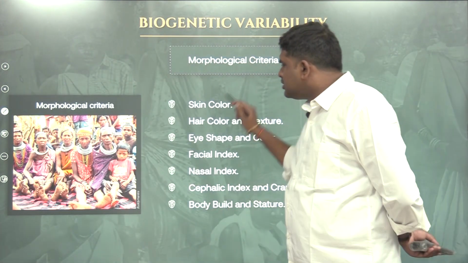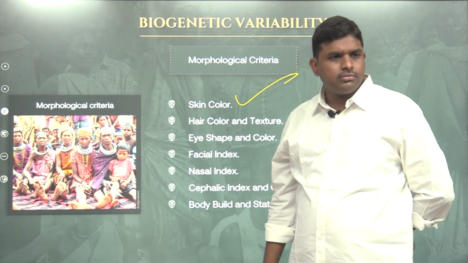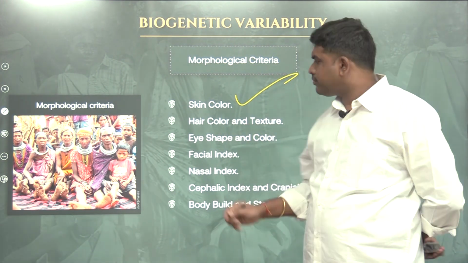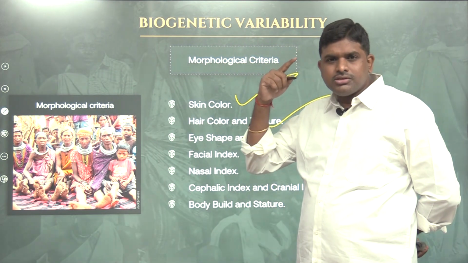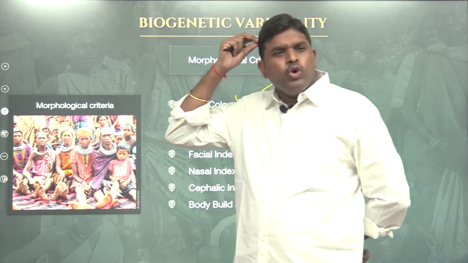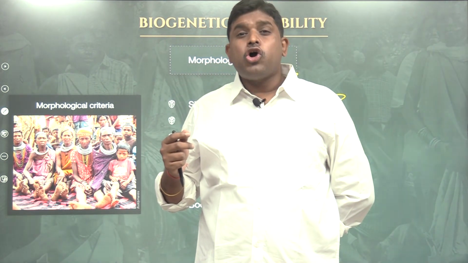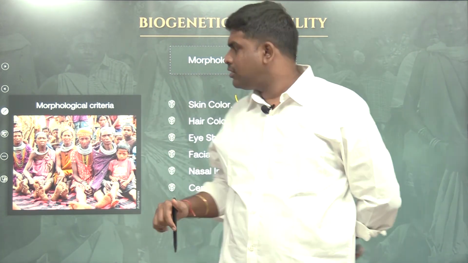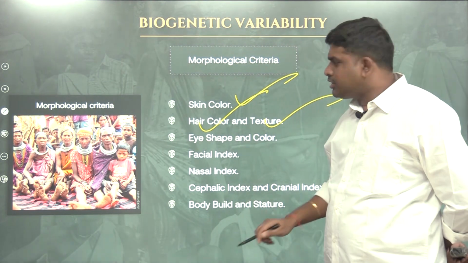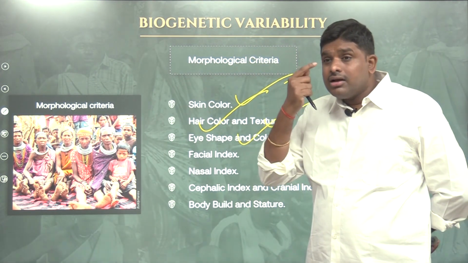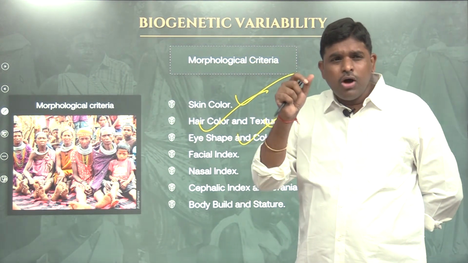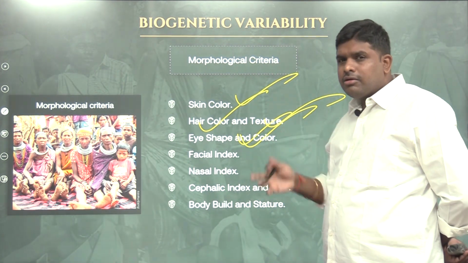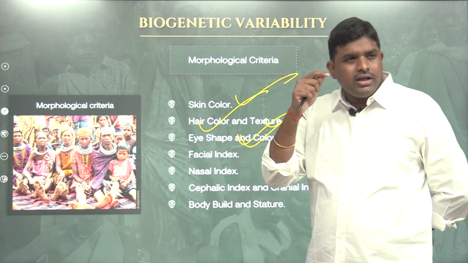For example, skin color is one criterion. Your skin color, my skin color is different. Hair color and hair texture, for example, negroid, woolly hair, australoid, wavy hair, difference. Eye shape and color, some are round, black color, brown color.